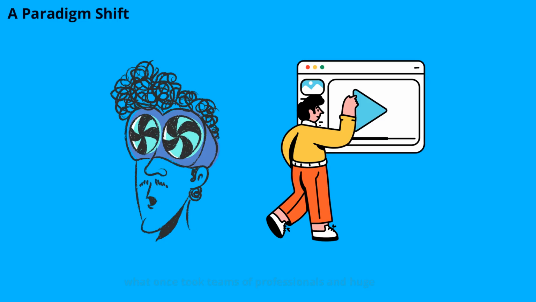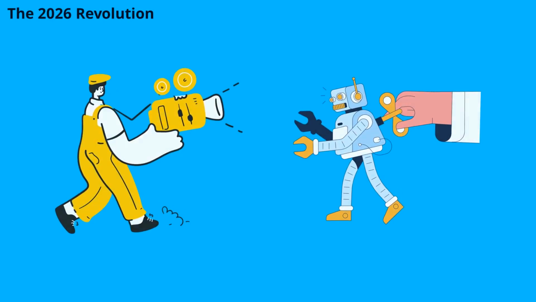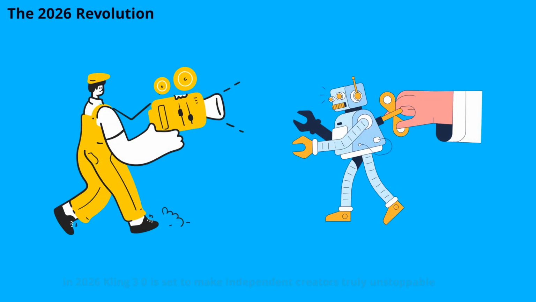Suddenly, what once took teams of professionals and huge investments is now within reach for independent creators everywhere. In 2026, Kling 3 is set to make independent creators truly unstoppable. This technology is more than just a tool, it's a revolution. With Kling 3, the barriers of budget, time, and technical skill are rapidly dissolving. Now anyone with a story to tell can produce content that rivals traditional productions. The creative landscape is about to explode with diversity and innovation, and those who understand Kling 3 early will have a significant edge.